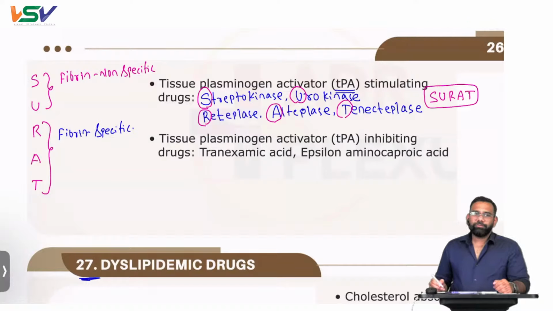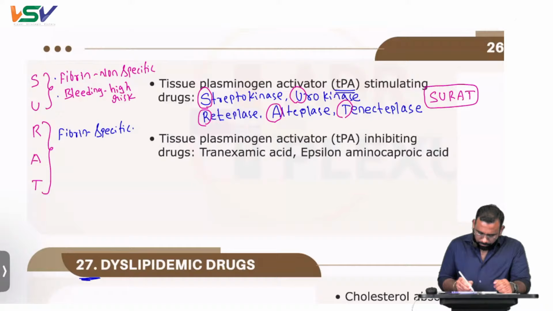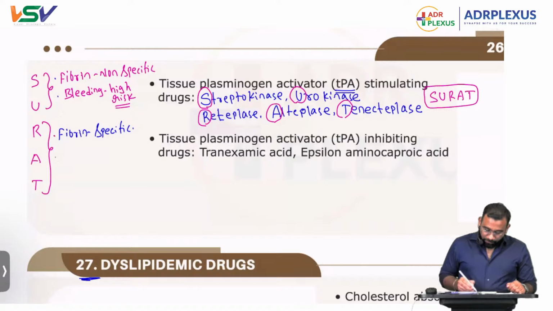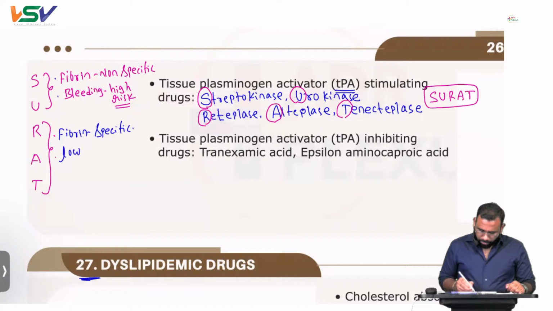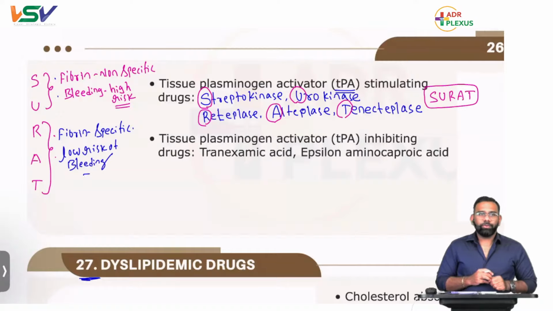The fibrin non-specific ones have a high risk of bleeding. The fibrin specific drugs, of course, also have bleeding, but low risk of bleeding.